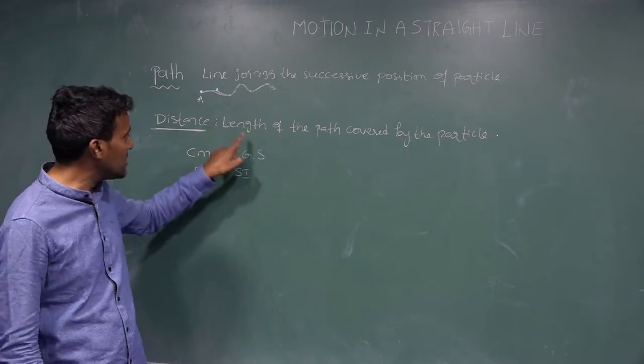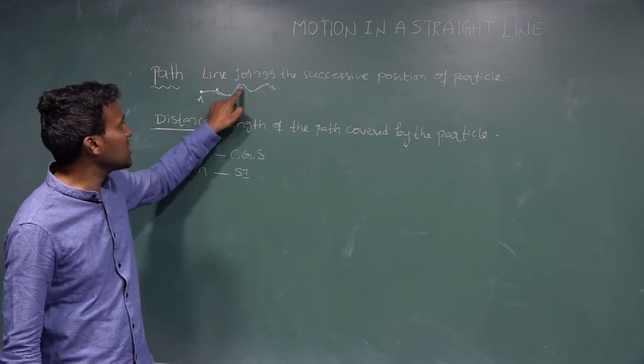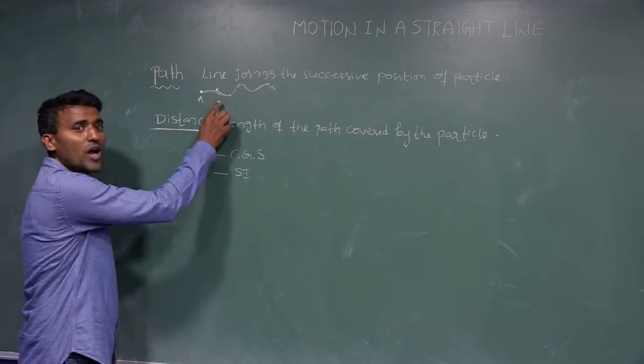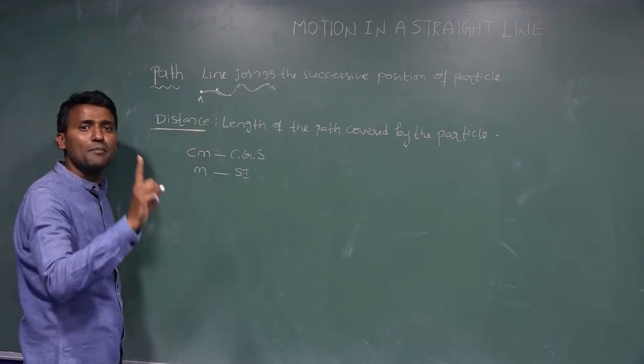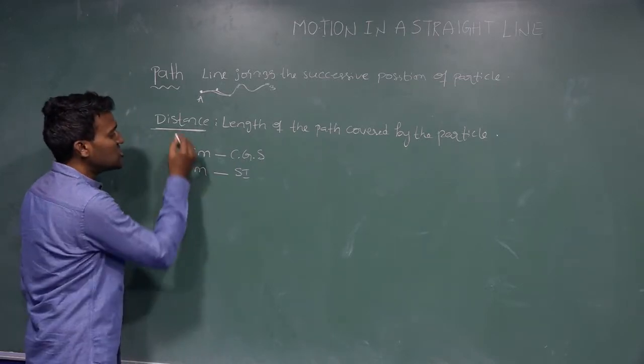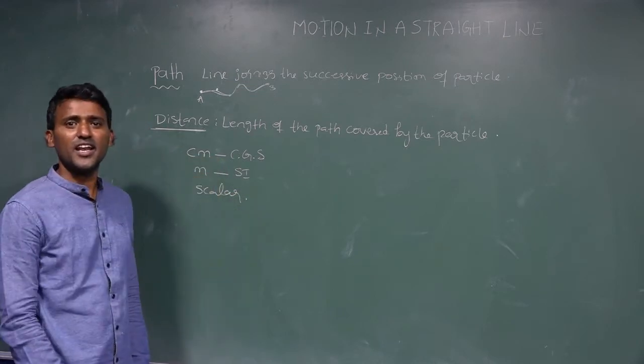According to the definition, I am discussing only the magnitude. So distance has only magnitude but not direction. That's why distance is a scalar quantity.